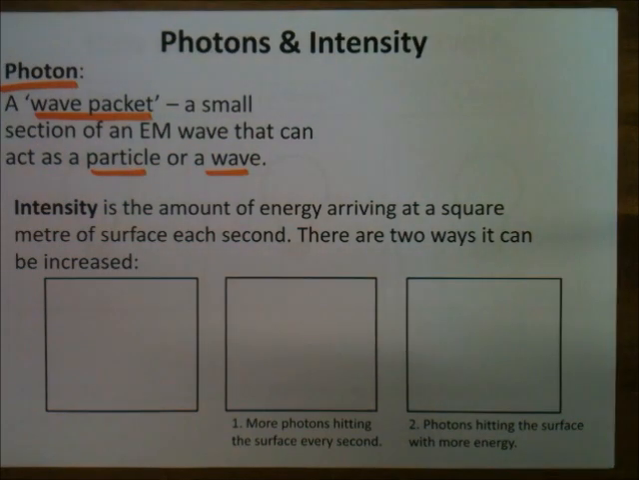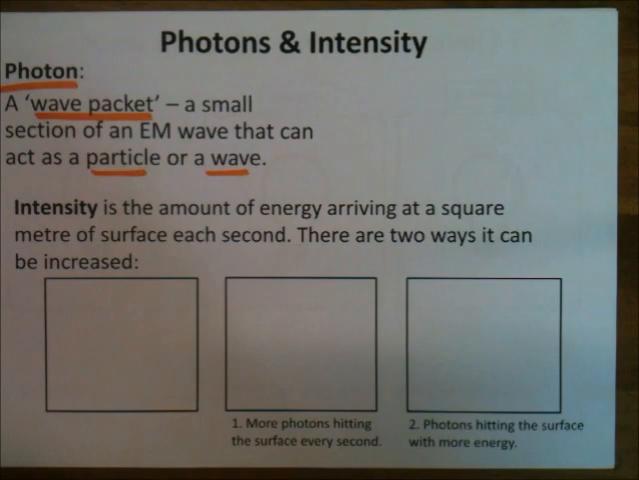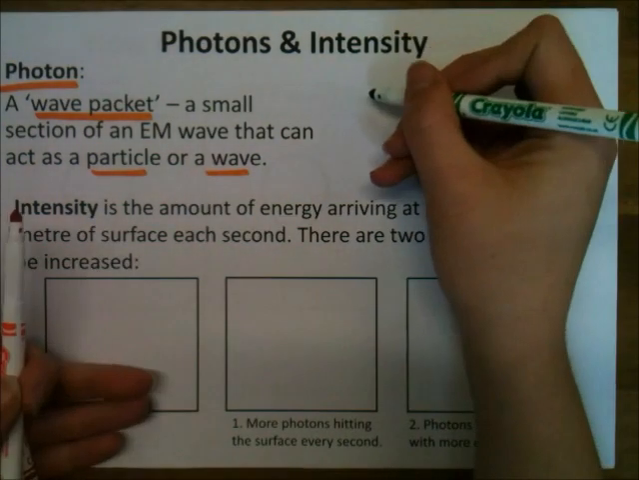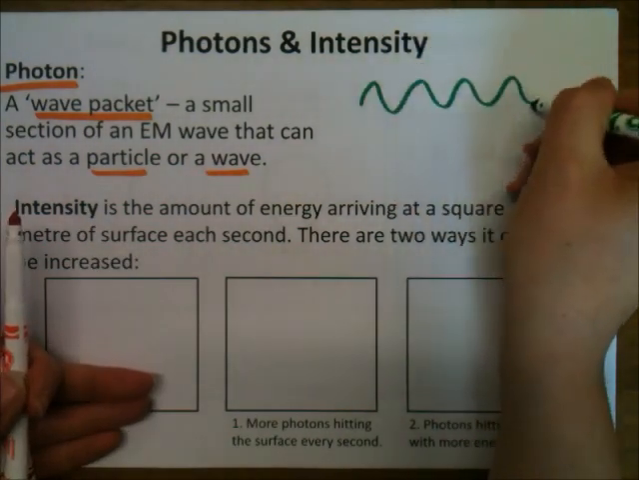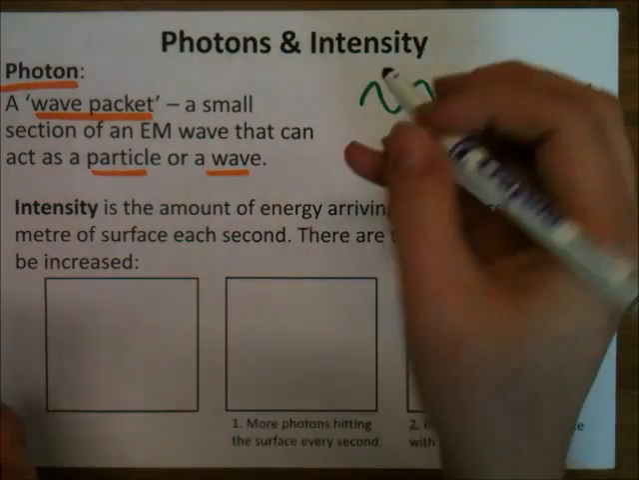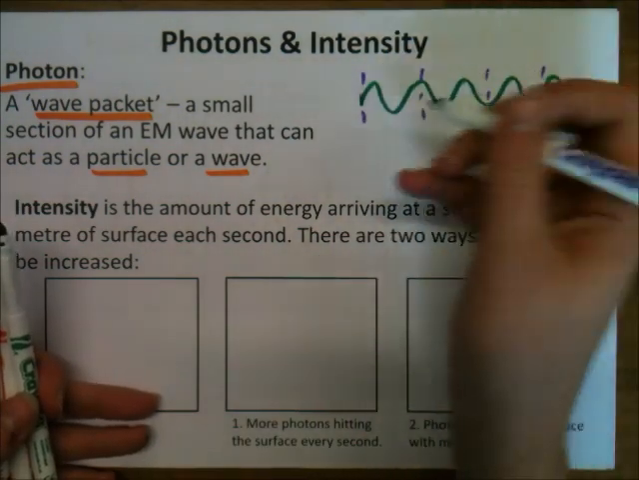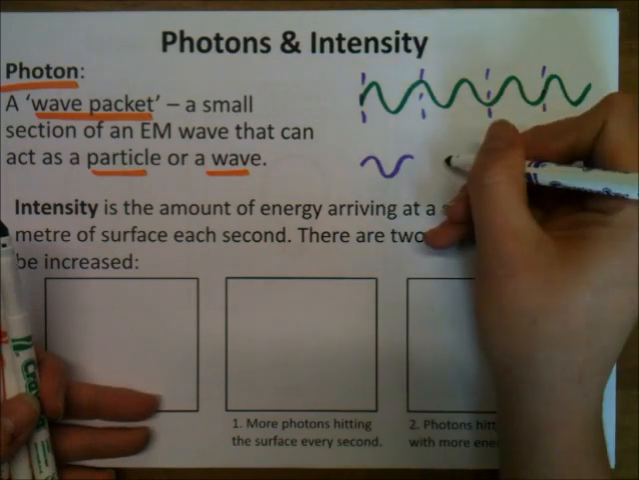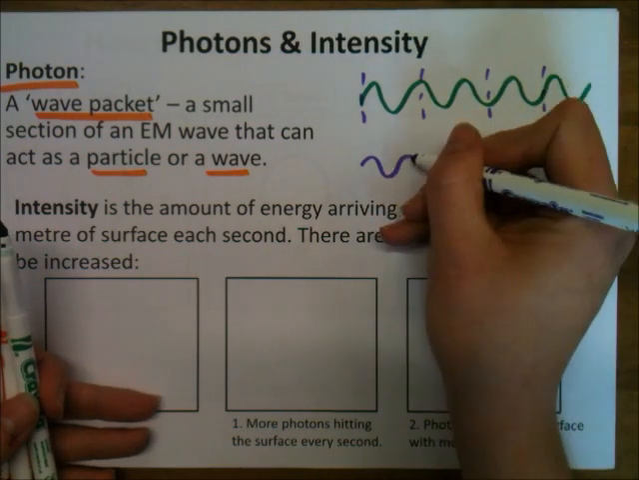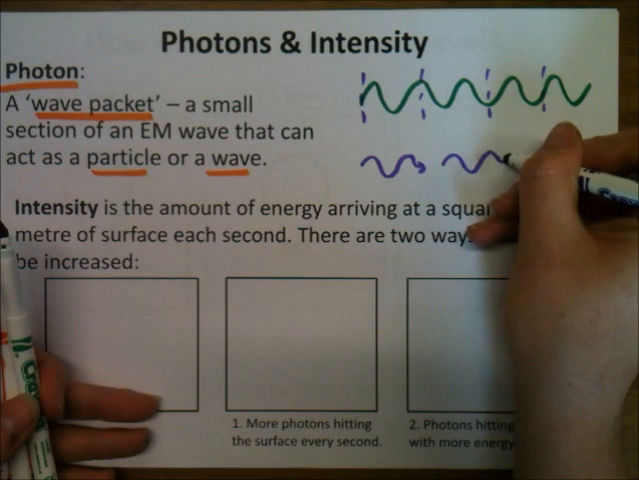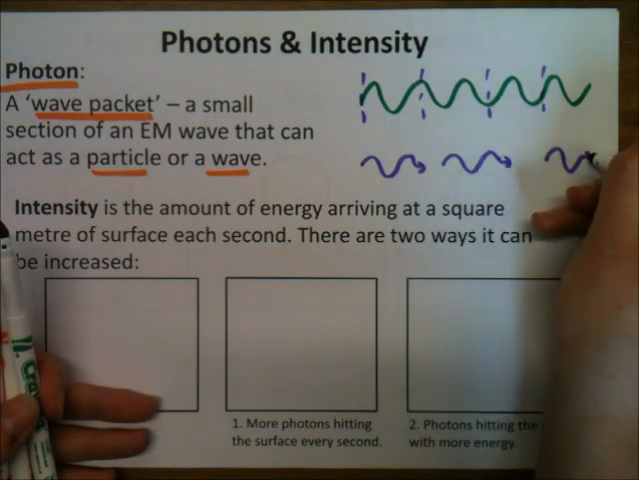So if I think about my original EM wave, I'm going to draw one like this. All I need to do to think about photons is that I split it up into small little packets, like this. Okay, so actually I get, these are my photons, that kind of thing. Now often we draw them with an arrow at the end to show that it's a photon. It's just small little sections of wave.